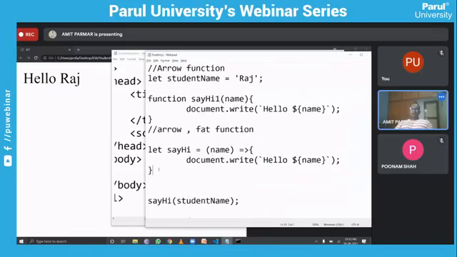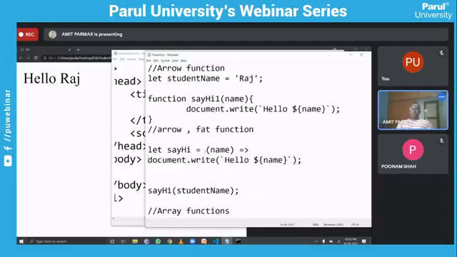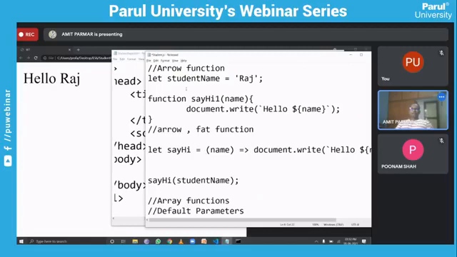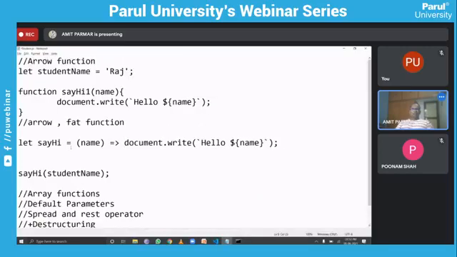Now see the beauty of this. You can truncate this function, as there is only a single line in this particular function. You can omit this curly brace. No need to write the curly braces. You can directly write this line of code like this. Can you see? Single line.